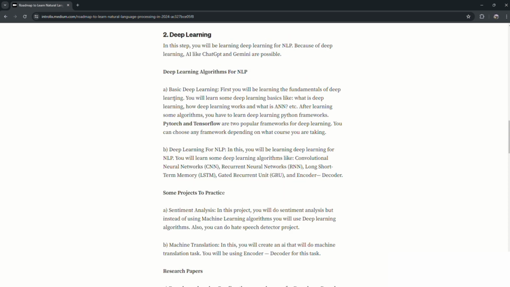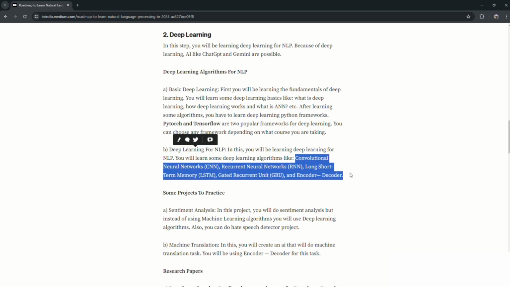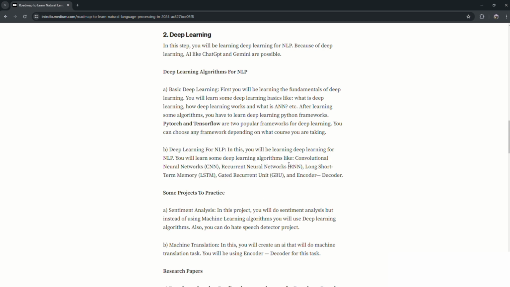So guys, now after learning some basic deep learning, you have to move to deep learning for NLP, and in this you have to learn some algorithms like LSTM, RNN, CNN, and encoder decoder. These are the algorithms that you have to learn, but here LSTM, RNN, and GRU will be harder than every algorithm that you have learned till now.